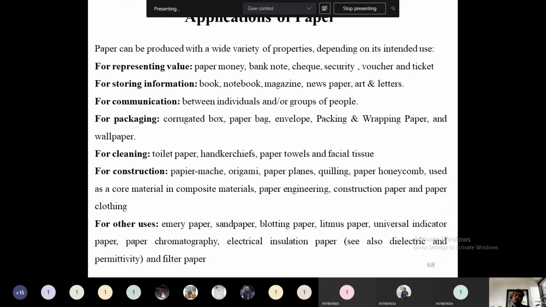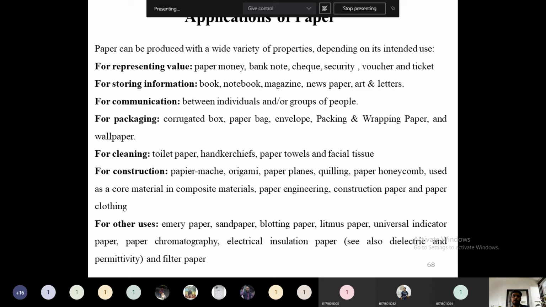Then, what is the application of paper? Papers can be produced with a wide variety of properties depending on the intended use, depending on the final use, depending on the final customer requirement. The formation of pulp, up until the pulp preparation, is everything the same. But during the paper preparation itself, the end use is already defined.